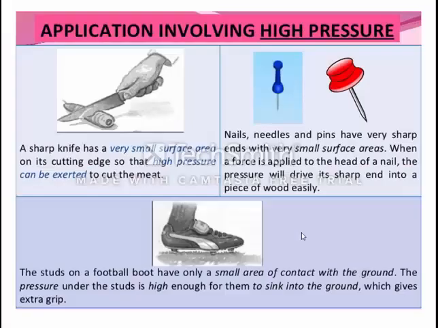Here are various examples of applications of high pressure. The first one is a sharp knife. If we take two knives, one a sharp knife and the other a blunt knife, the area of the cutting edge of the sharp knife is very small, and since the area is very small, the pressure is very high, due to which we can easily cut things. If we apply the same force, since the area is less, the pressure exerted will be more, and it easily cuts anything.